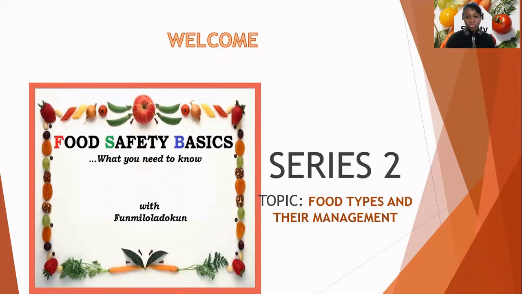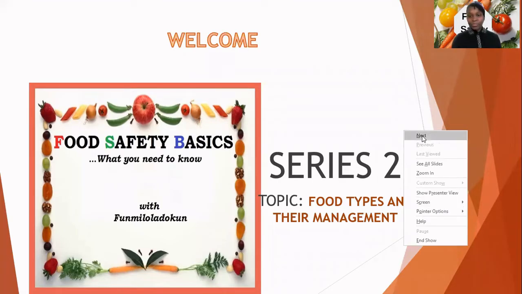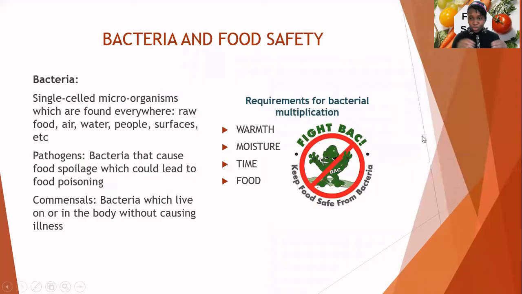Briefly, I want us to quickly understand something with respect to bacteria, because we'll be talking a little bit about bacteria today. Bacteria are one of the microorganisms that affect our food, one of the microbiological contaminants, which we discussed in the earlier series.